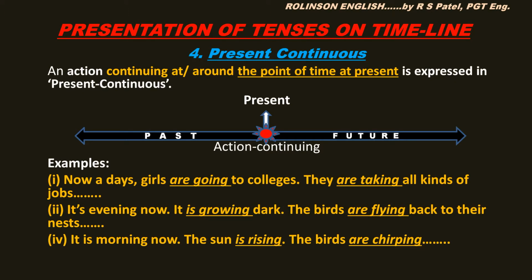Now second example. It's evening now. Okay? It is growing dark. The birds are flying back to their nests. The farmers are coming back to their homes. Alright, this way you can continue writing the activities that are continuing in the evening. Now next example. It is morning now. The sun is rising, the birds are chirping, farmers are going to their fields. Alright, this way you can continue.